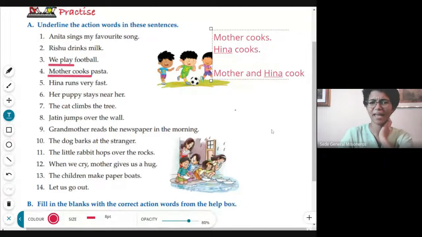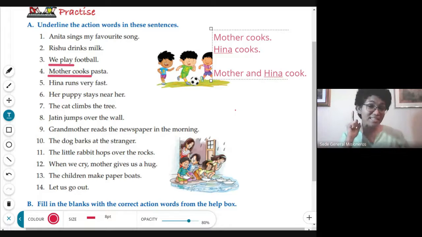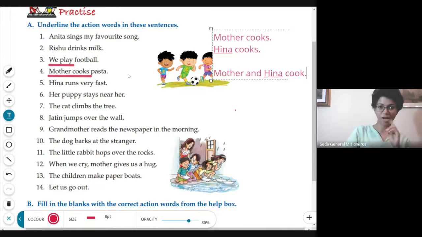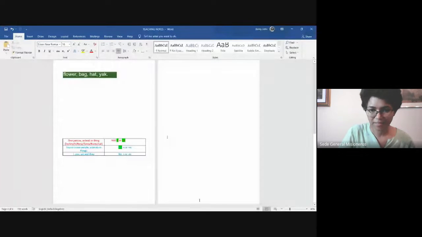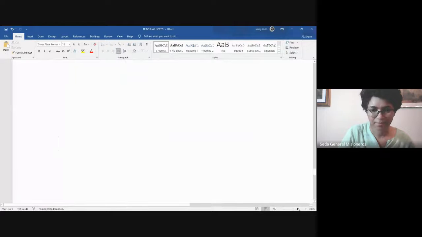Why do we say I cook? I, we, you, they, all these we say cook. Only for singular nouns, we use cooks. Okay, now I'll show you. Let me show. Okay, so take a look at this.